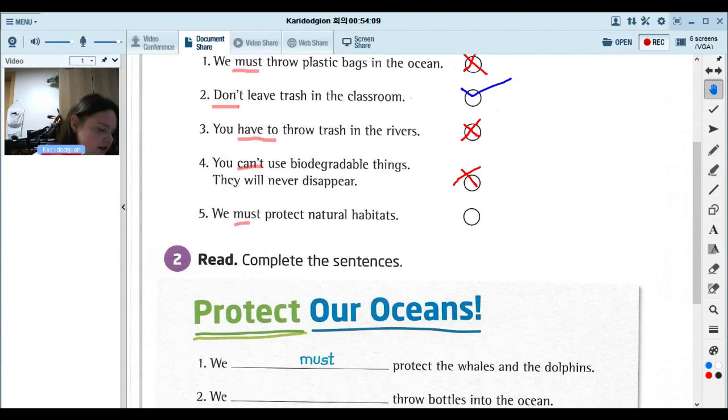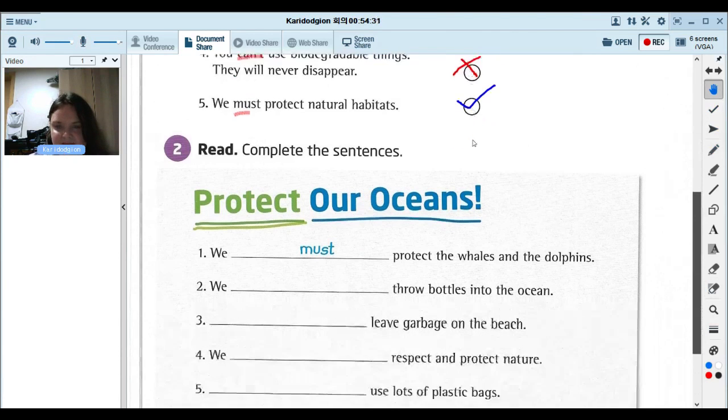All right, number 5. We must protect natural habitats. All right, true. If you just want to give me the answer instead of saying it, it's fine. You can type the answer. So this is a true statement. We must do this.